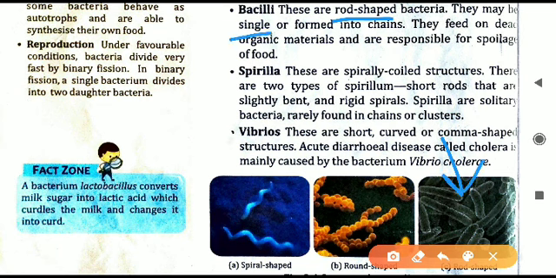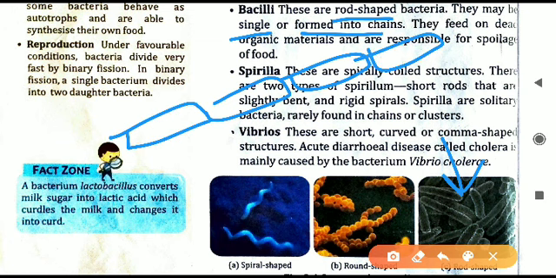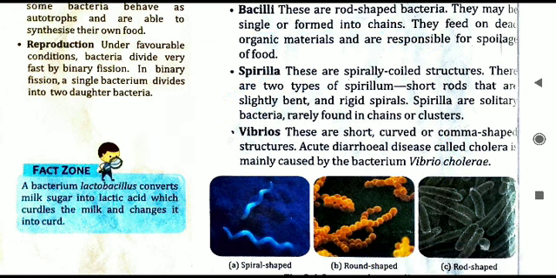They can also be single, meaning one bacteria can live alone also. Also they can form long chains, meaning one after the other all the bacteria can join together and form a long chain. So like this also they can be present. What are these bacteria eating?